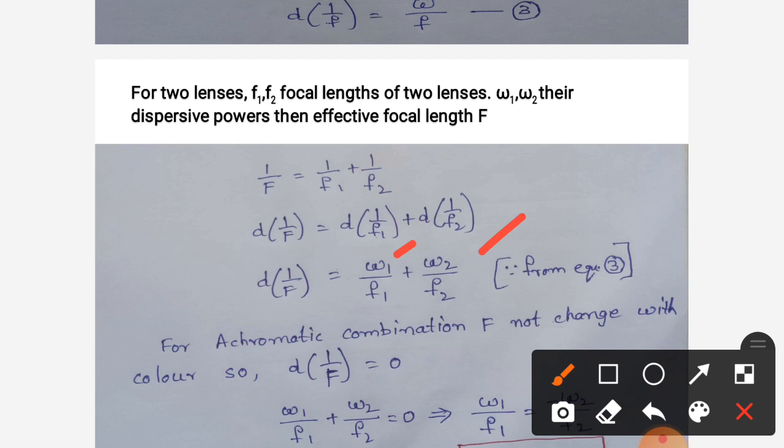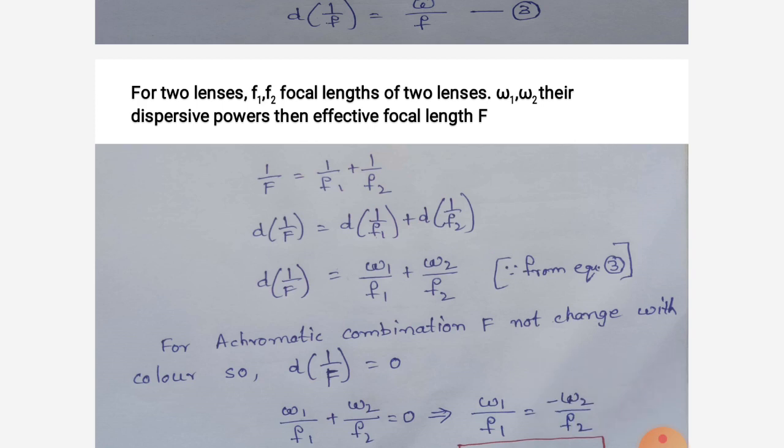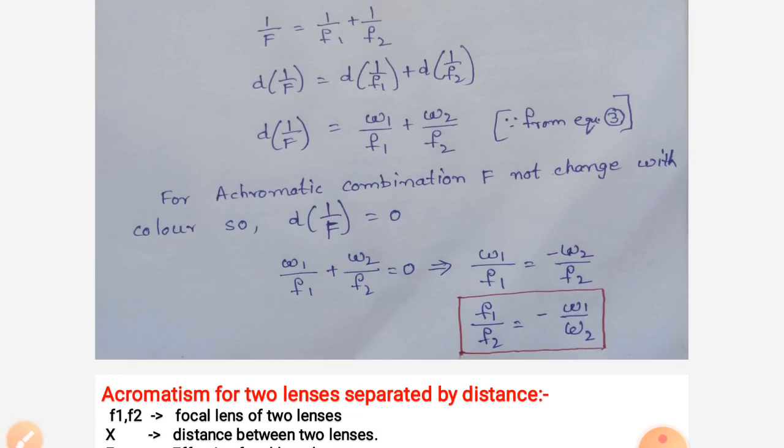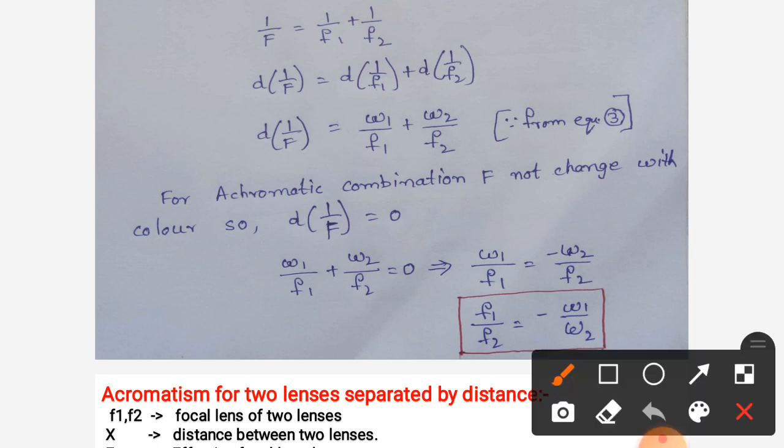So we already mentioned achromatic. For an achromatic combination, F is constant. Achromatism is nothing but only one image formed at only one place, that is a single focal length. Then there is no case of deviation from the focal length. So capital F is constant, 1 by capital F is also constant, and the derivative of 1 by capital F is 0.